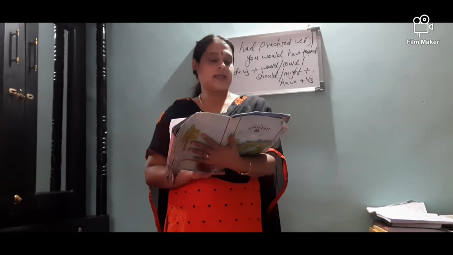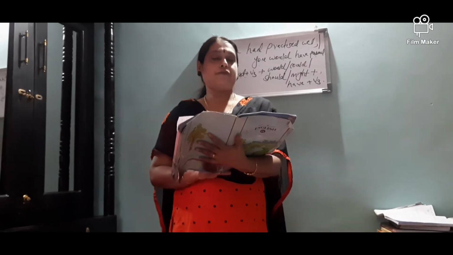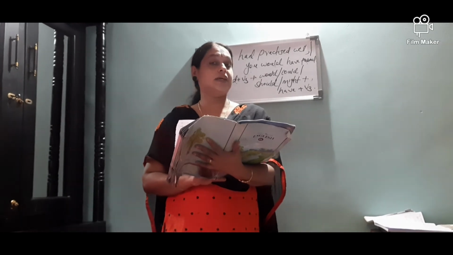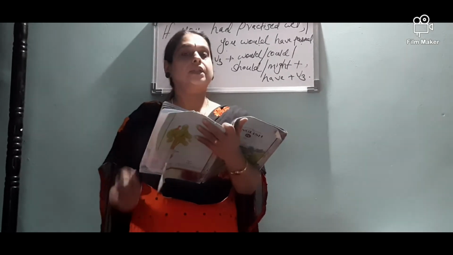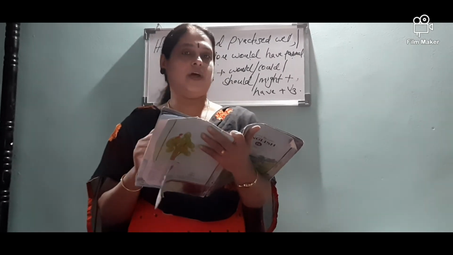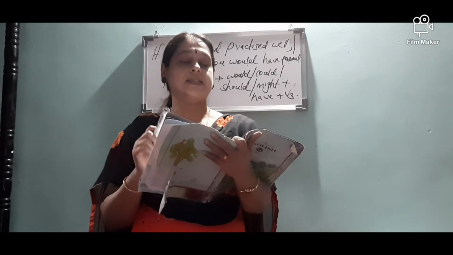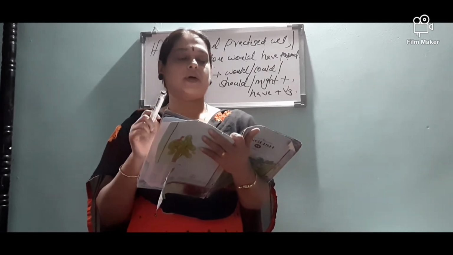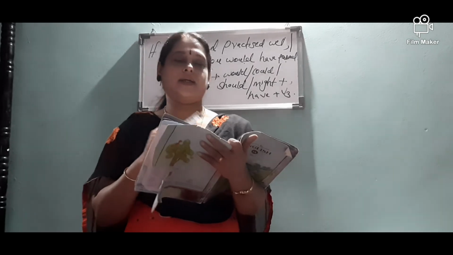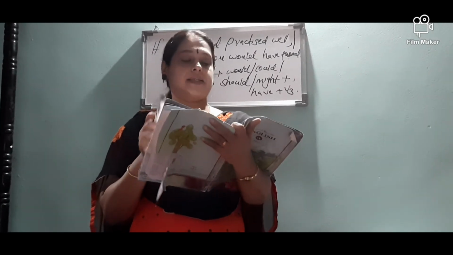Okay. Now, second one, Tarun's mother says, if Ramnarayan trains my son, dash. So, what will be the main clause? If Ramnarayan trains my son, he will win the race. He will win the race is the main clause. That is the first condition. Okay. The third one. Tarun's father says, if my son studied well, dash. If my son studied well, so what will be the main clause? He would pass the exam. So that is the second conditional clause. He would pass the exam.